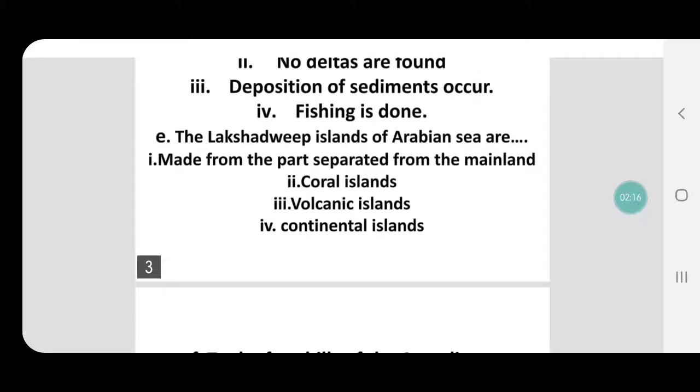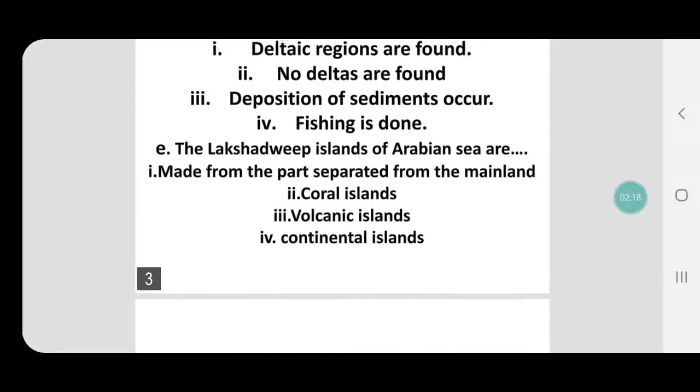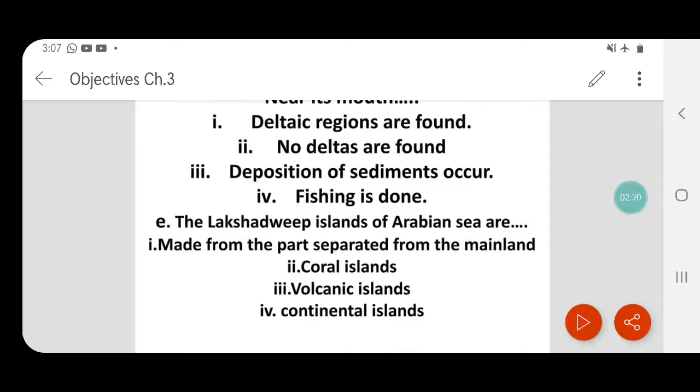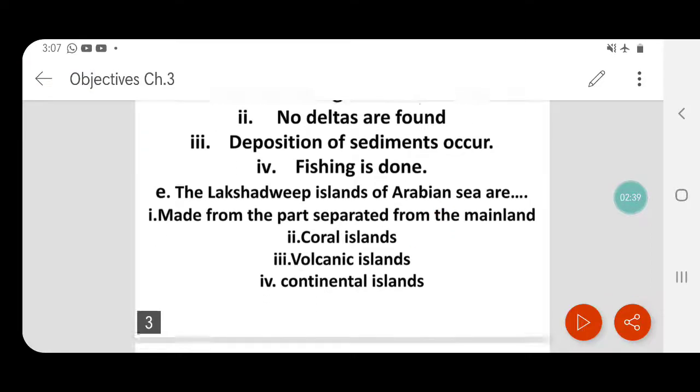The next question is, the Lakshadweep Island of Arabian Sea are made from the parts separated from the mainland? Not really, it's far deep into the ocean. Coral Islands, let's check. Volcanic, not really, because Andaman and Nicobar are volcanic islands. Continental islands, no way, it's not next to continent at all. So the right answer is Coral Islands.